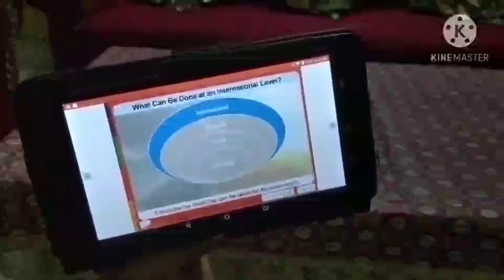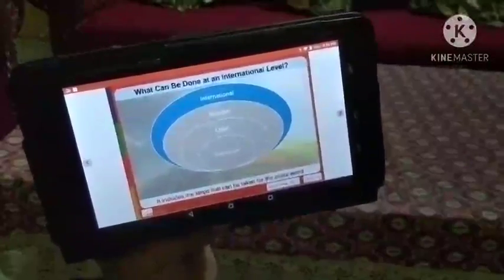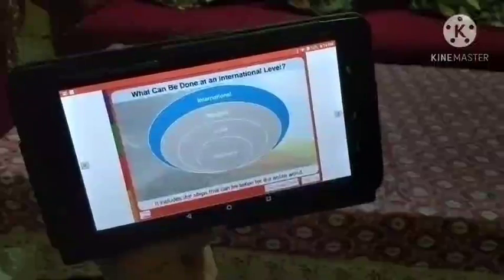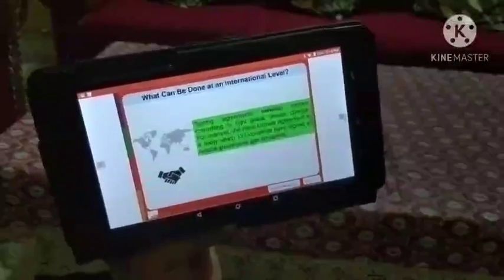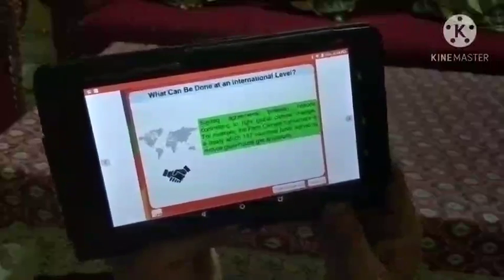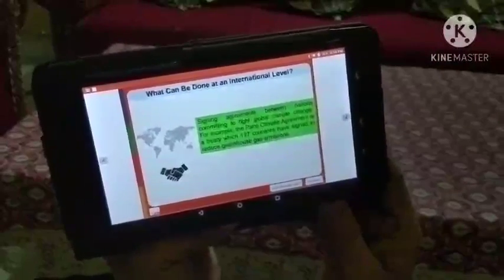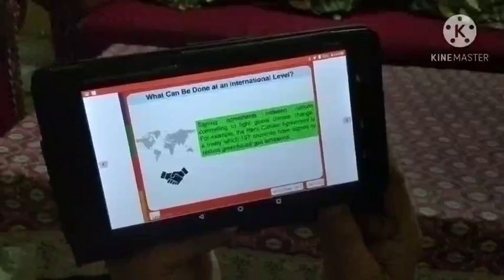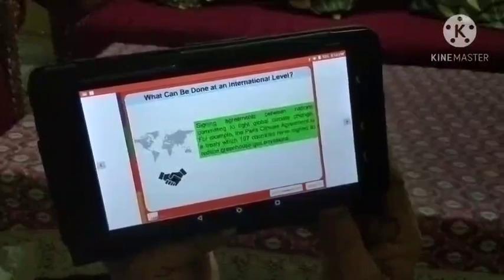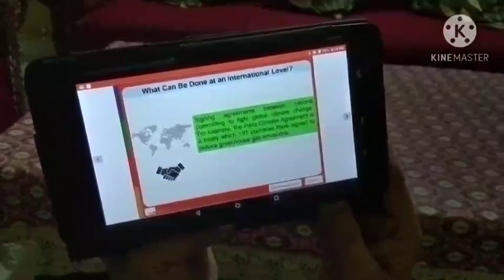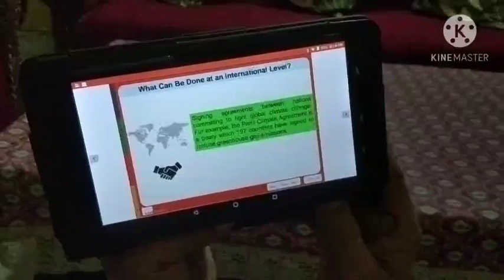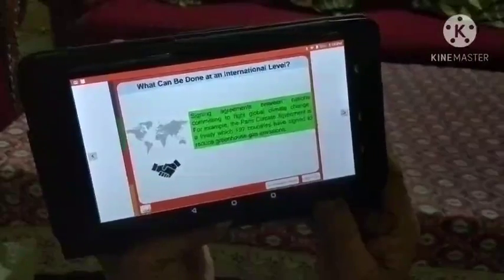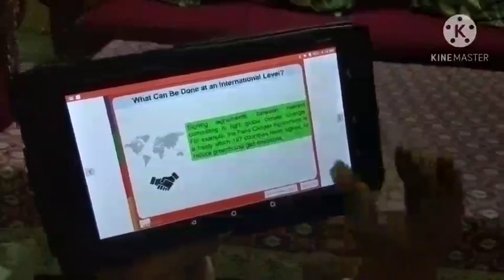Now, what can be done at the international level? It includes the steps that can be taken by the entire world. So, signing agreements between nations committing to fight global climate change. For example, the Paris Agreement is a treaty which 197 countries have signed to reduce greenhouse gas emissions.